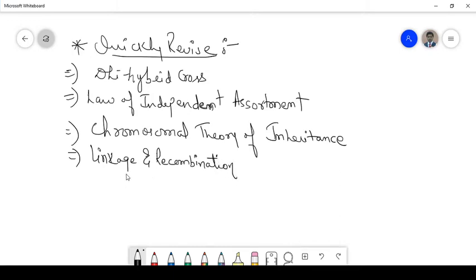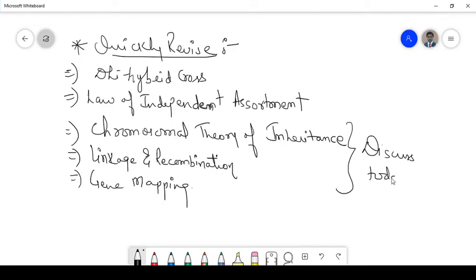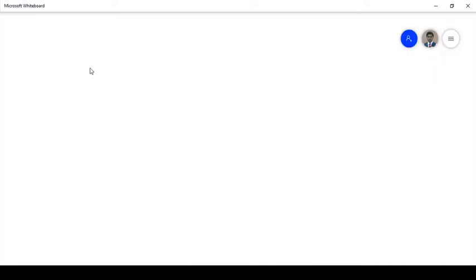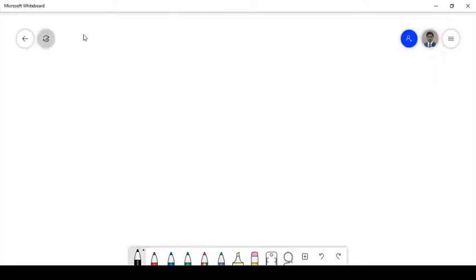Also we shall talk about how gene mapping takes place. So we'll discuss that today. Now, let us move on. The first topic that we are going to study is known as the chromosomal theory of inheritance.